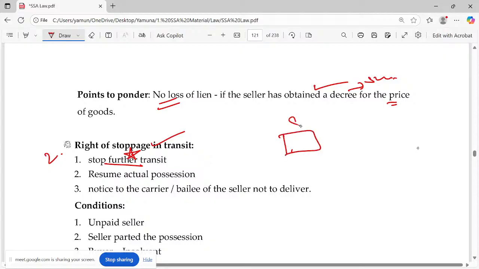Here is the seller's place. Here is the buyer's place. It has to pass through a distance, either by roadway or railway or waterway or airway, something like that. Okay, so what do I mean? I mean both are not in the same place. It's not there in one place. Before going for this, let me go for this case.